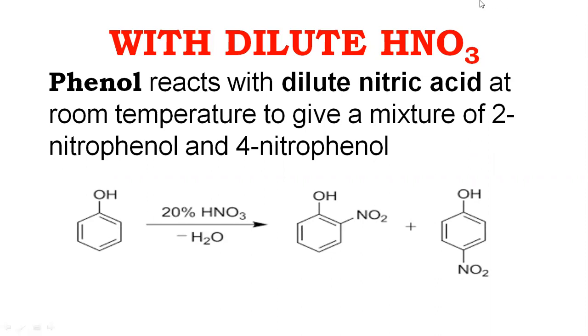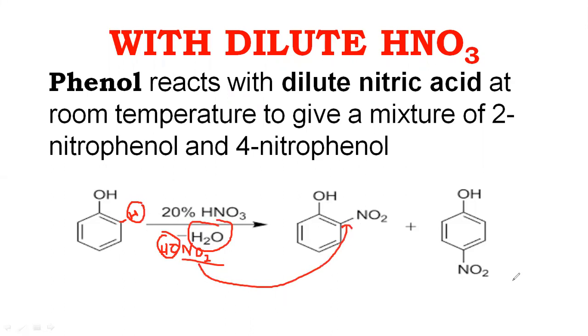Since we know the nitric acid can be written in this manner, for the explanation, one of the hydrogens of the ortho position will combine with the hydroxyl group of nitric acid to form a water molecule, and the nitronium ion is left on the ortho position.